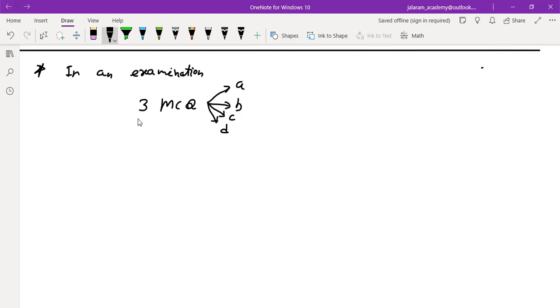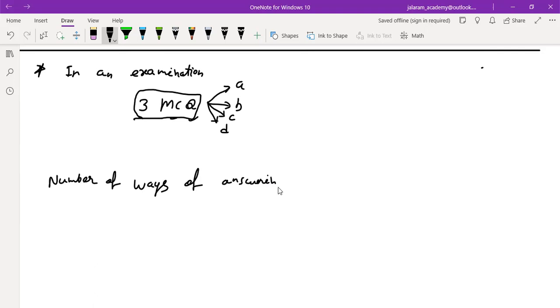We have 3 multiple choice questions. Now, in how many ways can these 3 questions be answered? For the first question, how many choices are there to answer? 4.